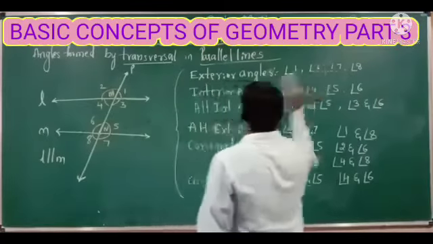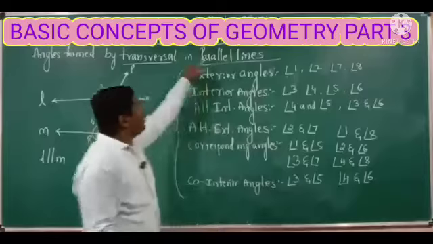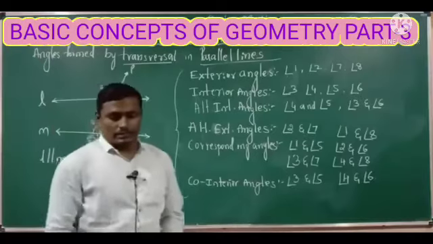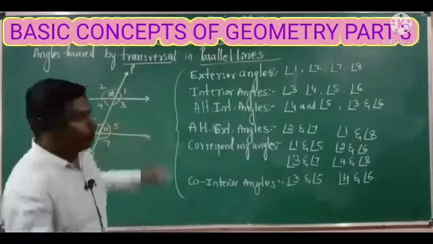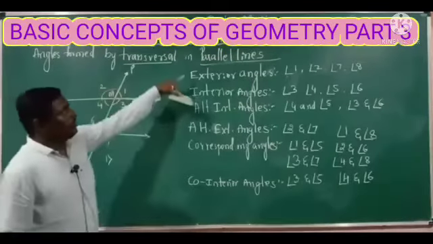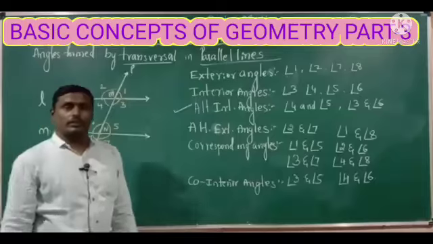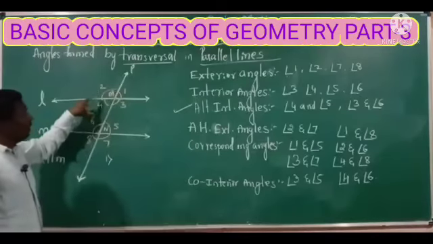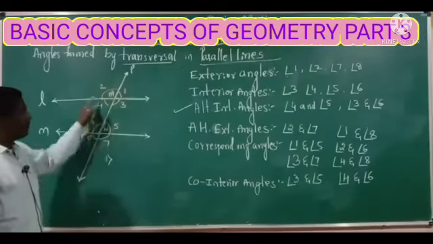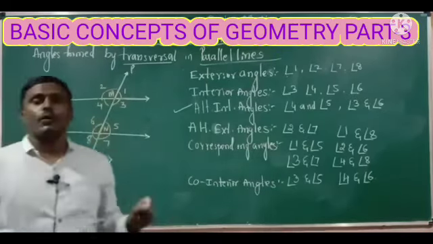We'll move to the properties of parallel lines cut by the transversal. What are the properties? Listen here, I will explain one by one. The first property: here we are getting exterior angles, interior angles, and corresponding angles. When two parallel lines are intersected by the transversal, it forms corresponding angles.